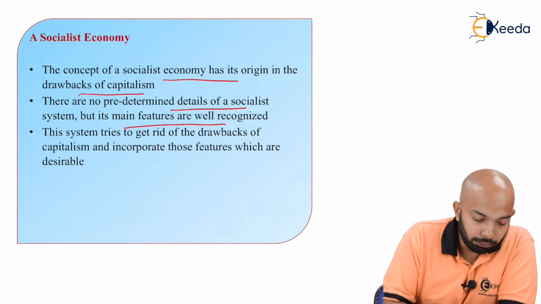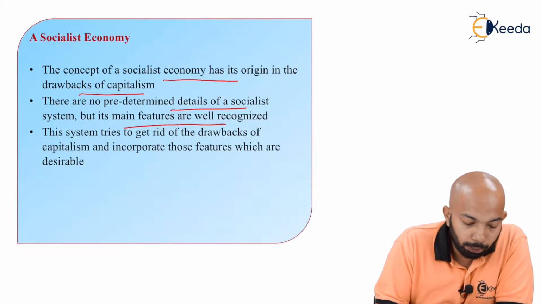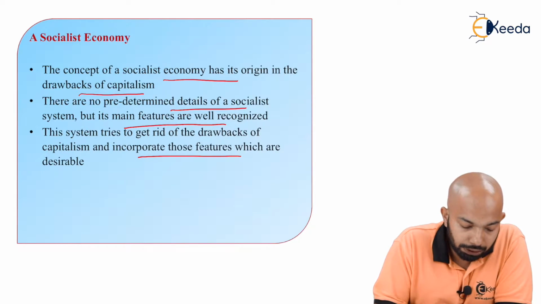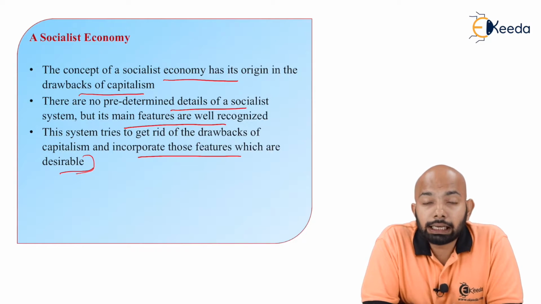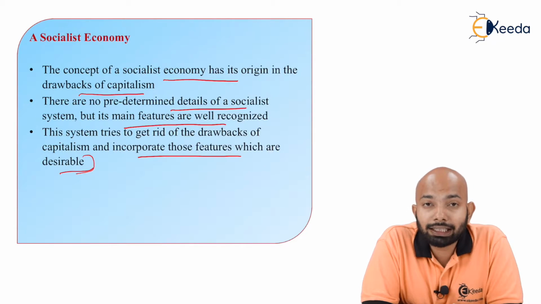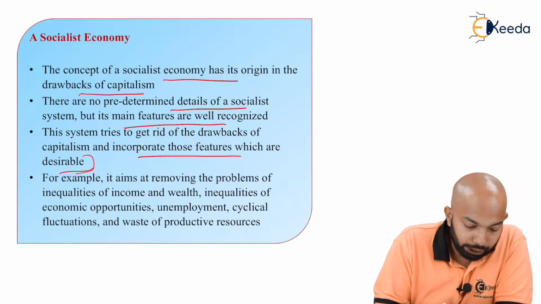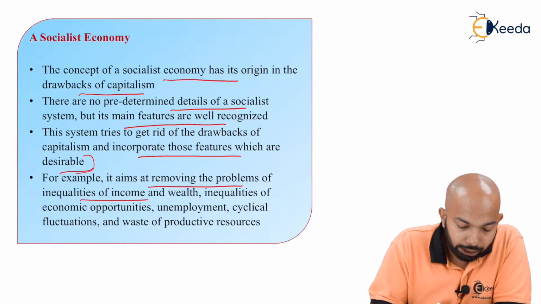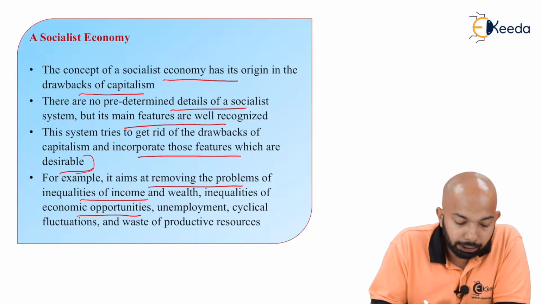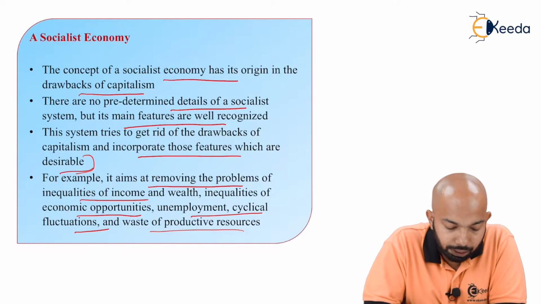The system tries to get rid of the drawbacks of capitalism and incorporate those features which are desirable. So whatever drawbacks we had in the capitalist economy are supposed to be eradicated, and other things are incorporated to eradicate them. For example, it aims at removing the problems of inequalities of income and wealth, inequalities of economic opportunities, unemployment, cyclical fluctuations, and waste of productive resources.